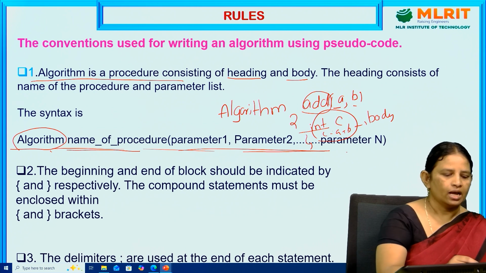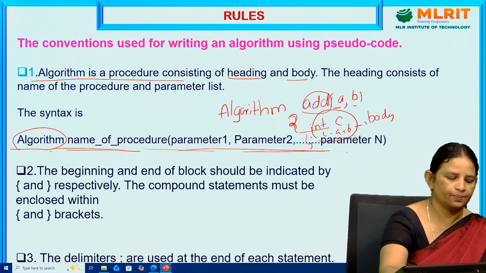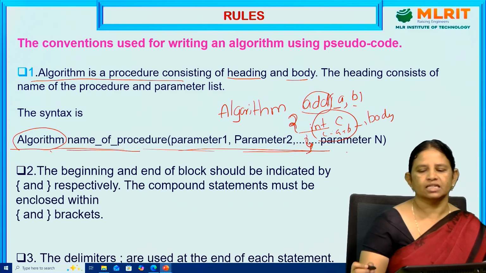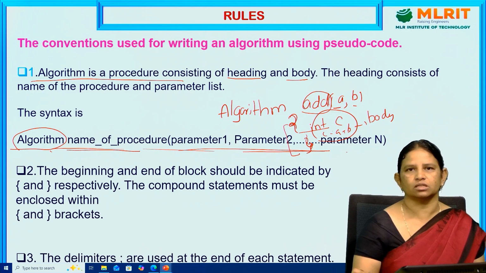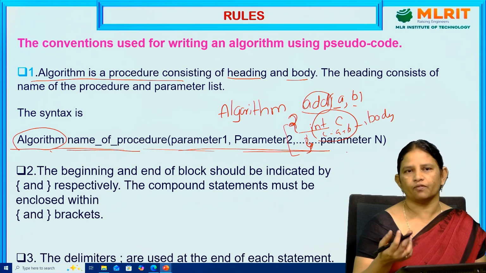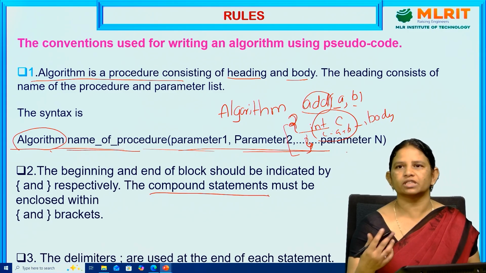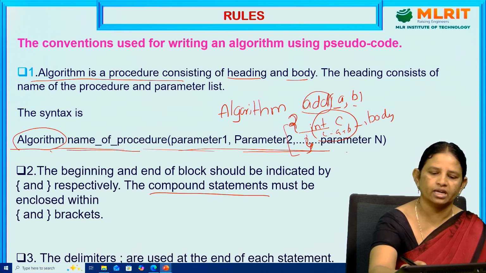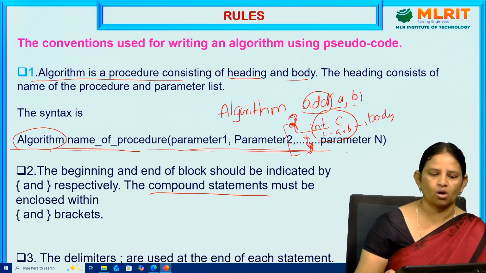Coming to the second rule, the beginning and end of the block should be indicated by using flower braces, the opening brace as well as the closing brace. The statements written inside the body must be enclosed within the opening brace and the corresponding closing brace. If it is a single statement, there is no need for any opening and closing braces. If there is a compound statement, meaning more than one statement is written inside the body, the statements are written within the flower braces. That is the second rule or second convention.